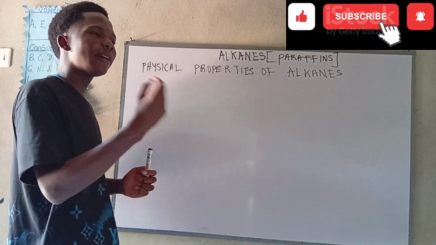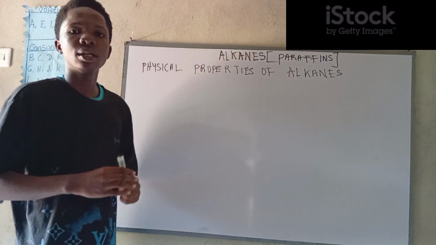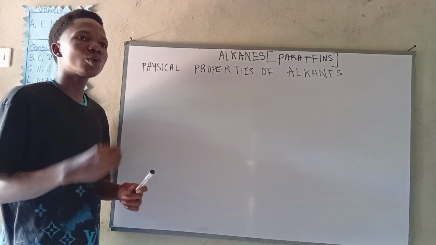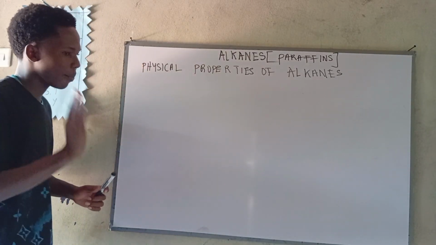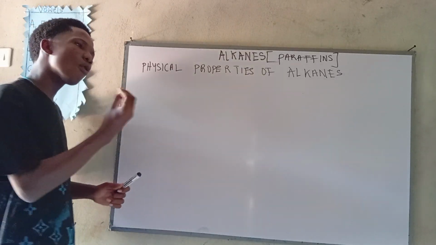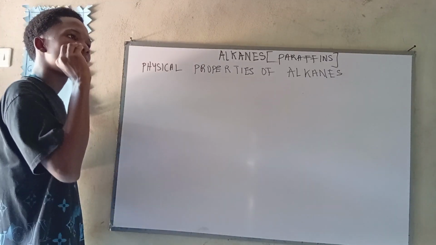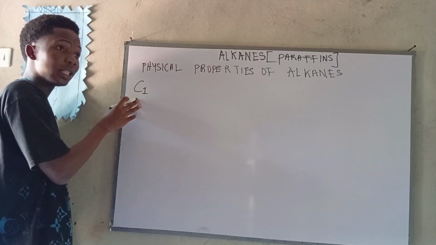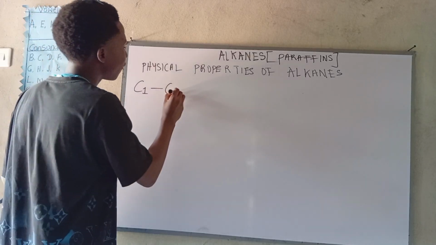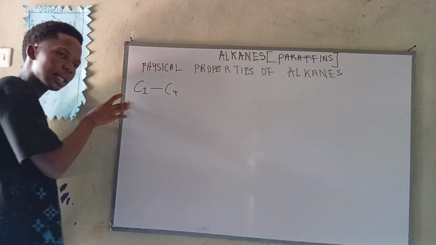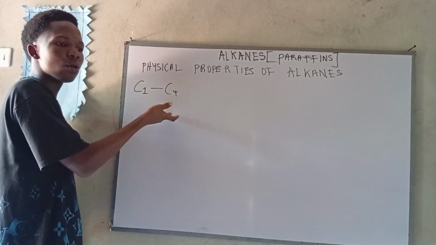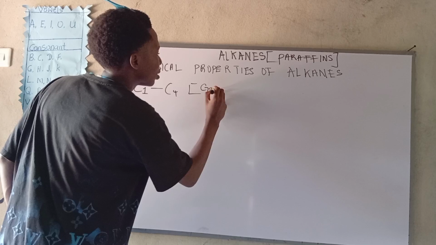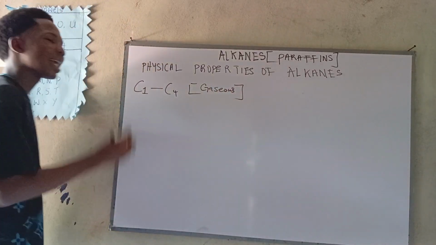We know that the first member of the alkane family is methane, and from methane going down, the molecular formula is increasing. But that's not what we are here to do. There are things we have to note about them, which are their physical properties. The first four carbons are gaseous. Note it. So carbon 1, which is methane, to carbon 4. What do we mean? We mean methane, ethane, propane, and butane are gaseous. They are in gaseous state.